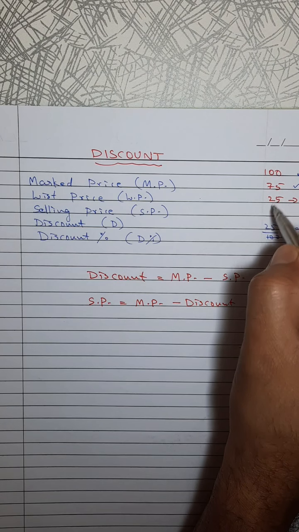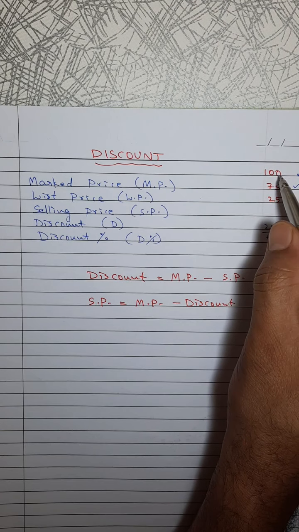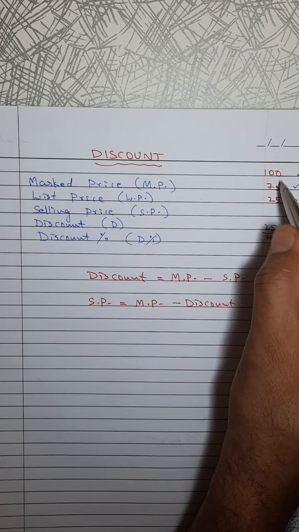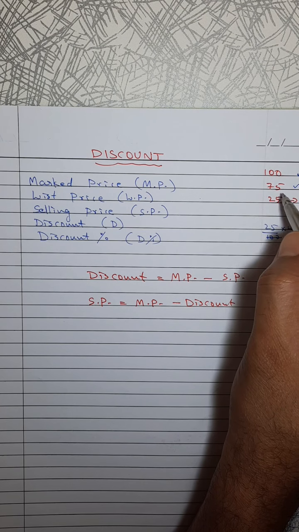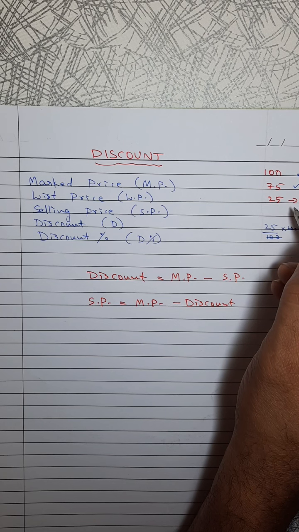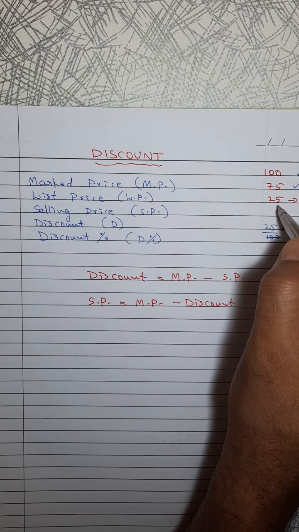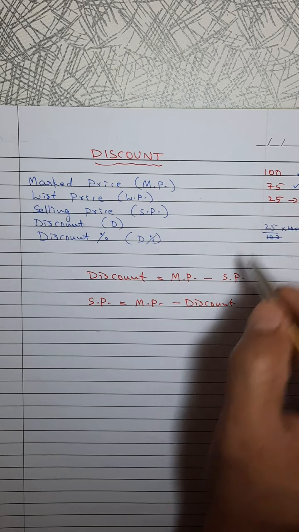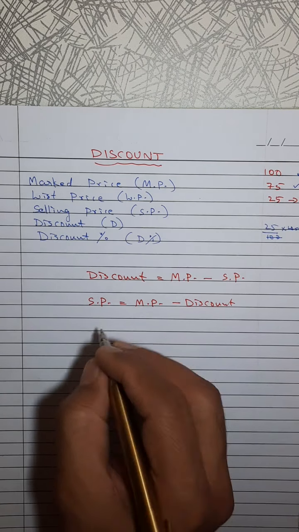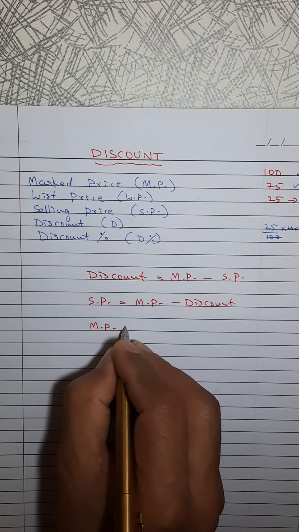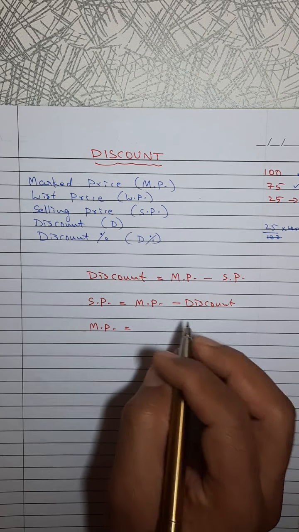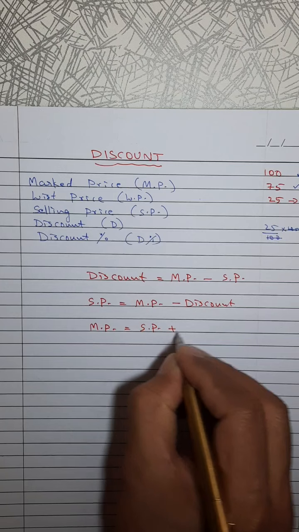Not for learning by heart, simply we can think and say. Suppose I need 75, I got 25 rupees off. So what is the price? The item was of 100 rupees and I got 25 discount, which means 75 only I have to give. I am getting the offer of 25 rupees, so 100 minus 25, 75 only I have to give, the selling price. Now, what is the marked price? Marked price means selling price plus discount.